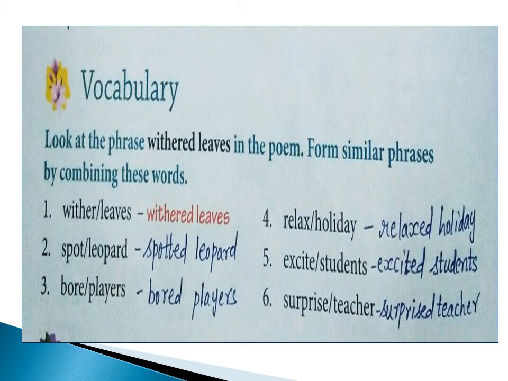The next one, spot leopard. Spot is a word and leopard is another word. So when we combine these two words, it becomes spotted leopard. So to the word spot, ted is added. It becomes spotted leopard. What does that mean? A leopard which has spots on his body as the design or the pattern. Understood? So individually spot has different meaning. Leopard has different meaning. When we combine them and make a phrase, it gives a total different meaning.